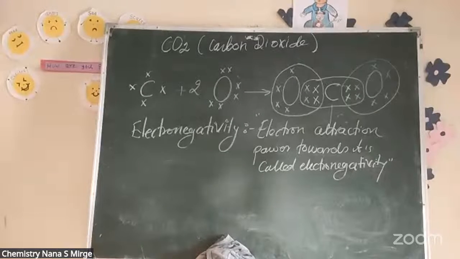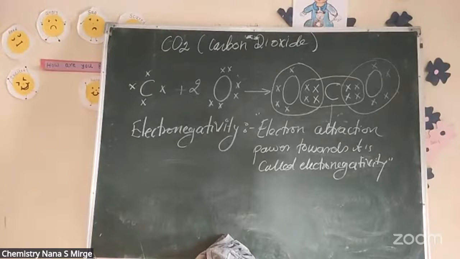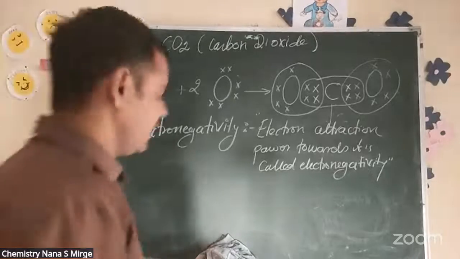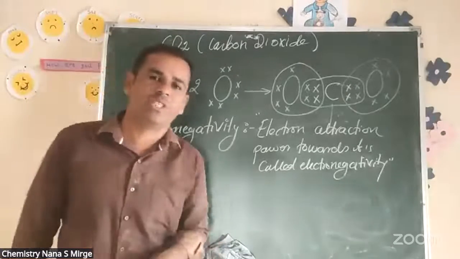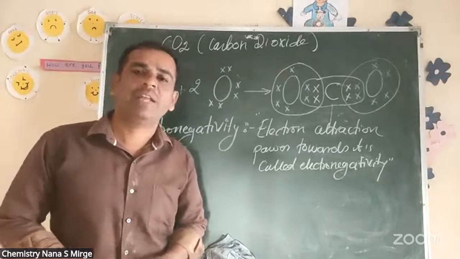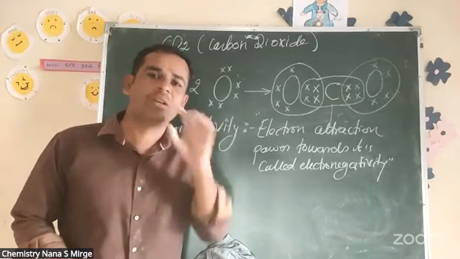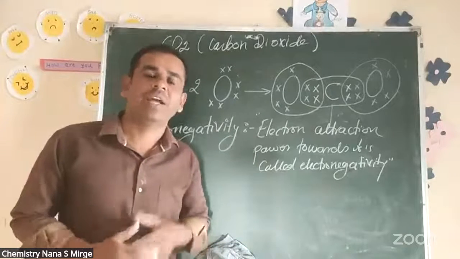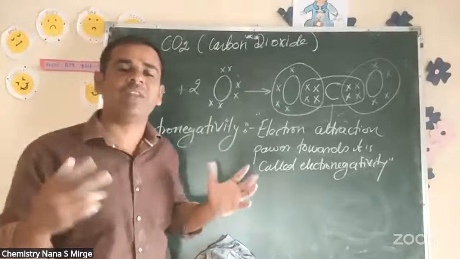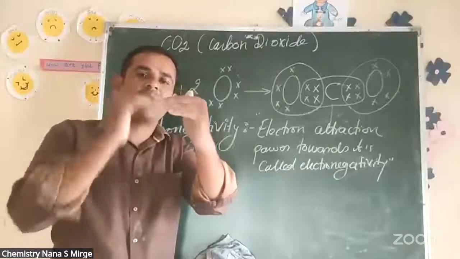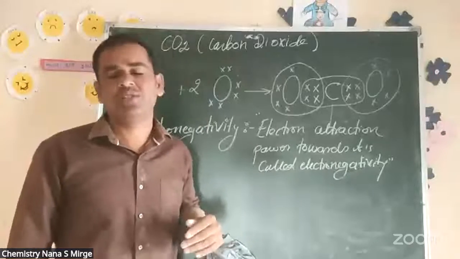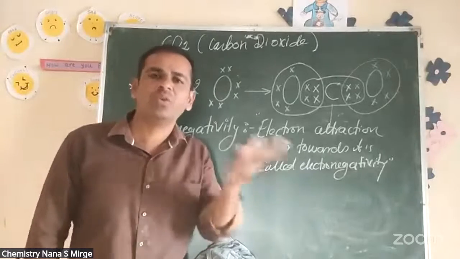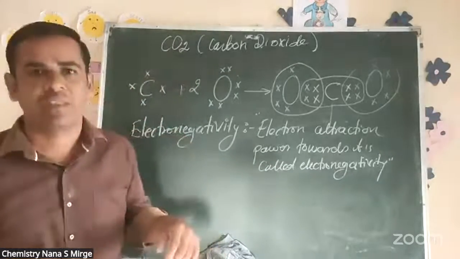Yes, anybody, please ask me in the chat box. Why does diamond not conduct electricity? Because it has no free electron in its valence shell. Very good question. But graphite has a layer structure, and electrons jump from one layer to another layer, so it can be a good conductor of electric current, but diamond is not. There is no free electron present in a diamond. That's why.